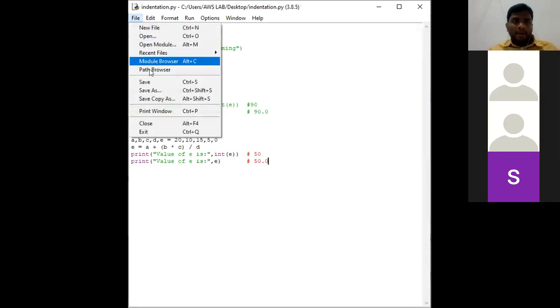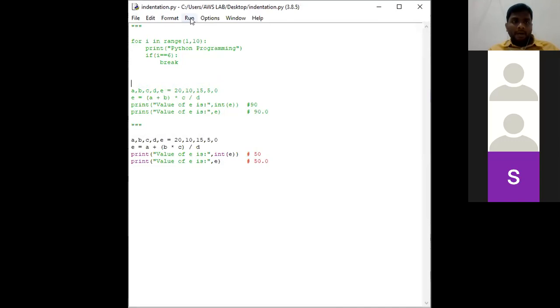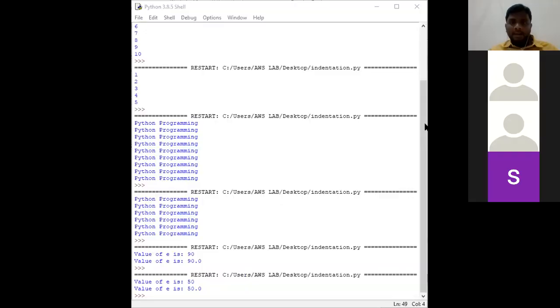Go to file, save the file, run module. First line output will be 50 and the second line output will be 50.0. Look here. The value of E is 50 and the value of E is 50.0. Clear? Now one more example. I will be considering one more example.